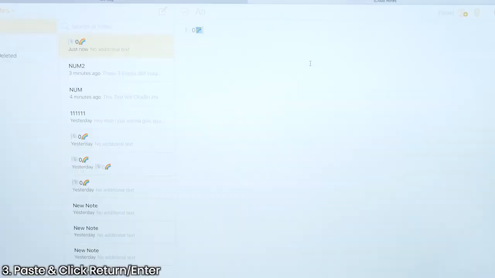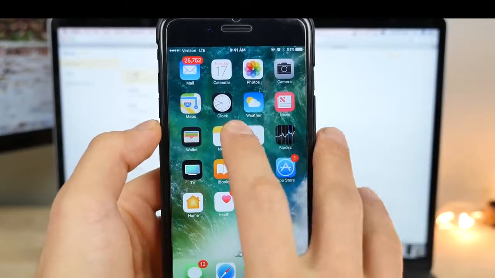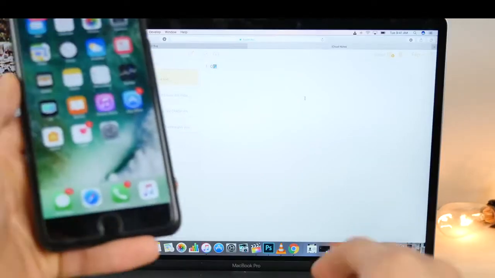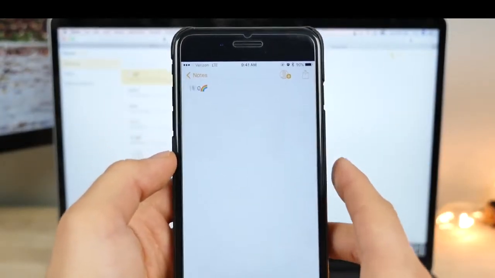So paste it and press return. You must press enter. Don't leave the cursor right here. Make sure it's down here. And go ahead and save. Now, if you guys didn't leave a return, you won't be able to open it. It'll just crash. Make sure the cursor is below it. And once it refreshes, you guys can now go inside of it with that enter below it.